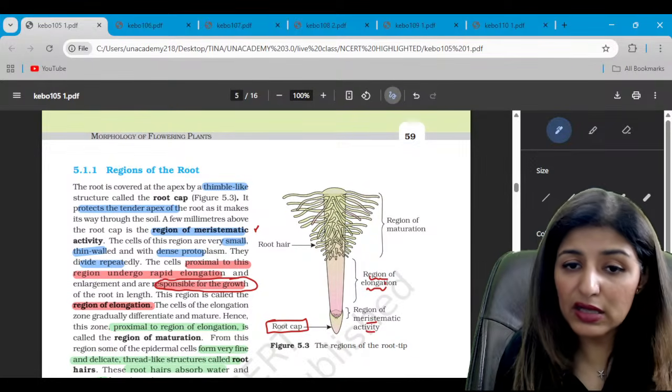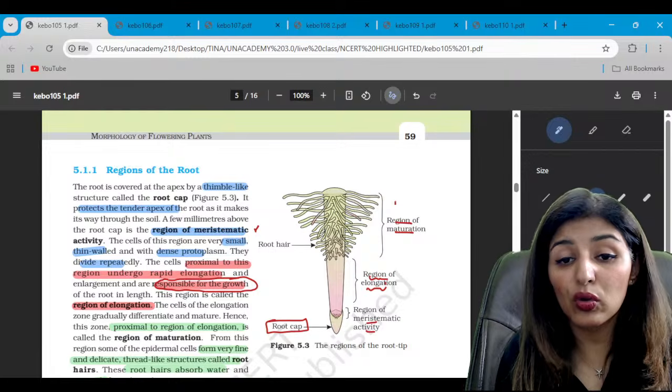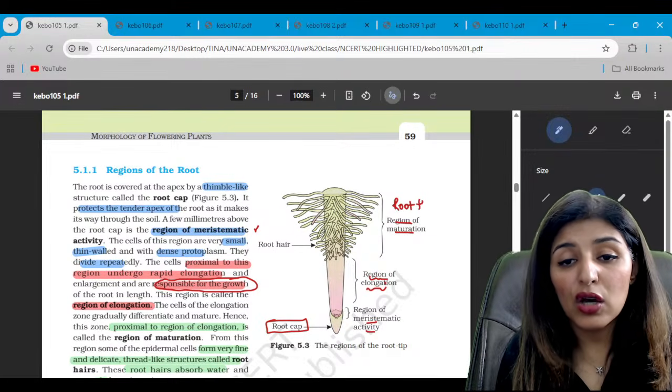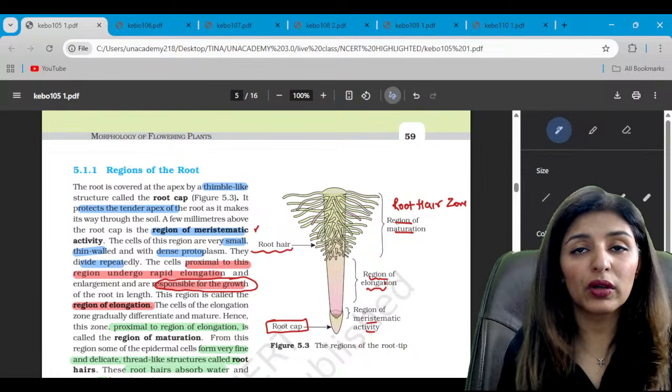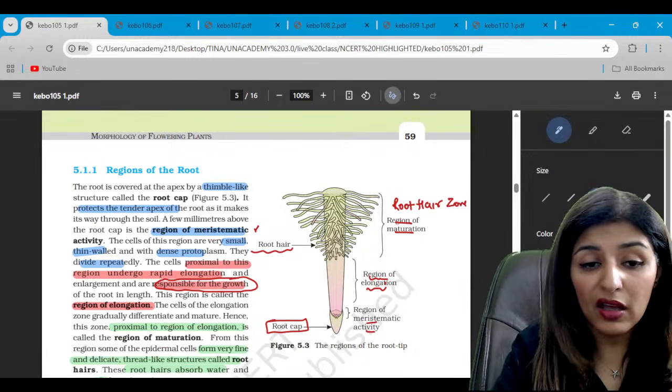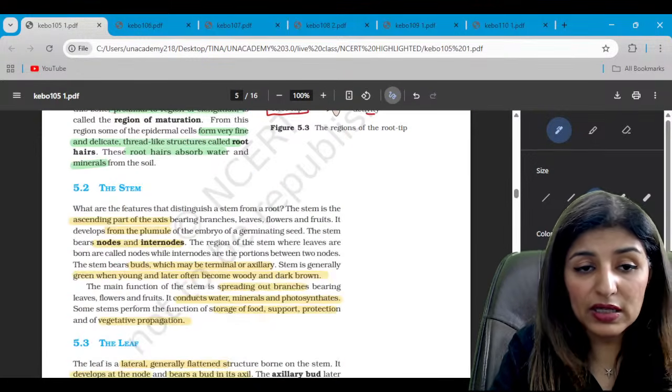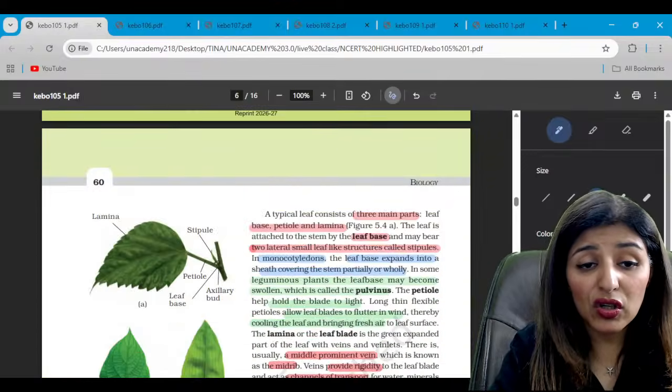And third is the zone of maturation or root hair zone. This is also known as root hair zone. Of course, the name suggests that it will have root hairs, which will increase the surface area for water absorption. Yes. Now, structure of leaf, guys.